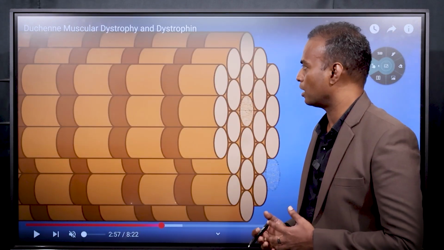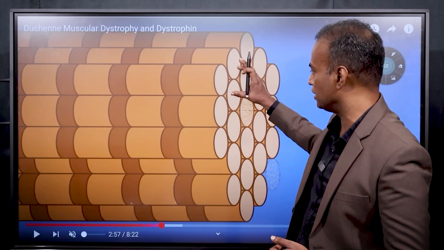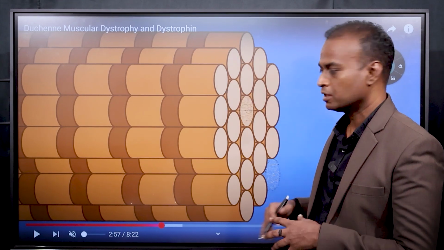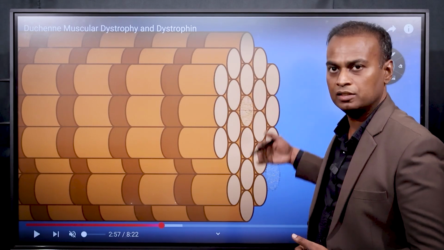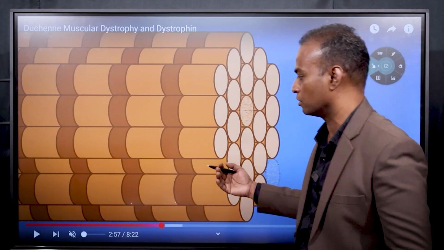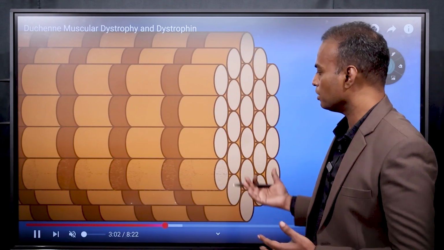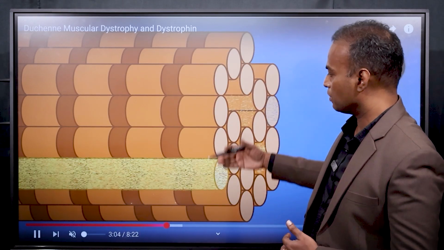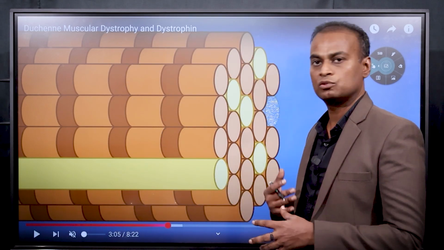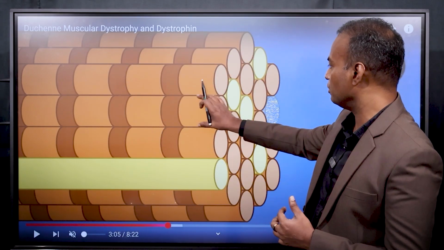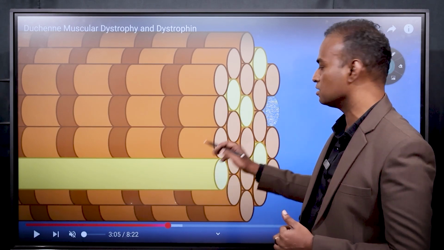The next thing that is going to happen is, you can see these are a lot of muscle cells. Every cylindrical structure in this is a muscle cell. Initially, if a muscle cell is destroyed, it will be completely regenerated and a new muscle cell is formed. You can see here a new muscle cell is generating. But over a period of time, when the muscle cell is gone, there is not sufficient time for them to regenerate. That is the reason muscle cells are replaced with fat cells. This yellow one is a fat cell or a scar.